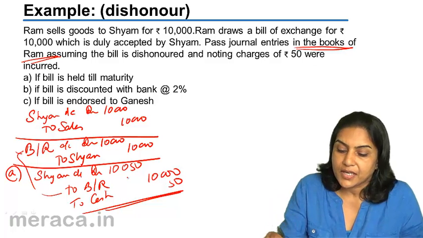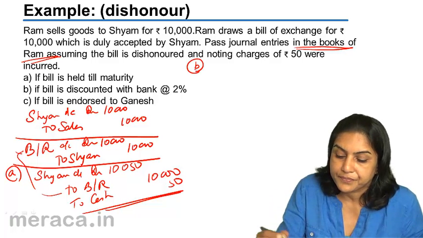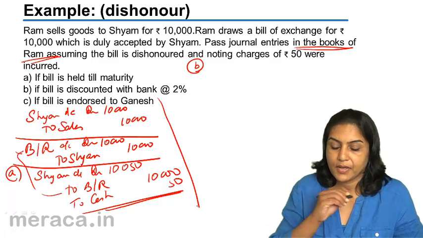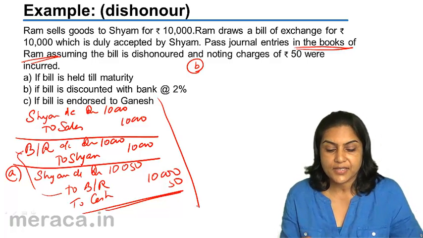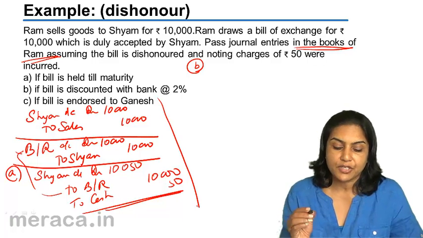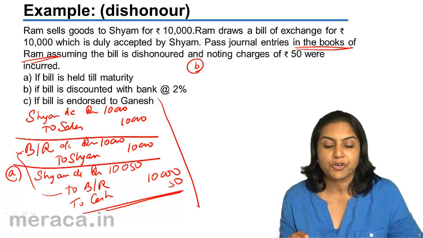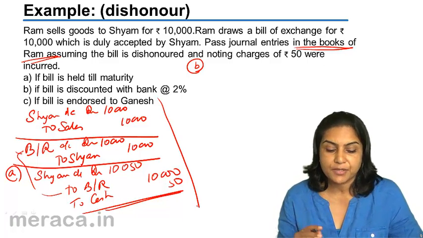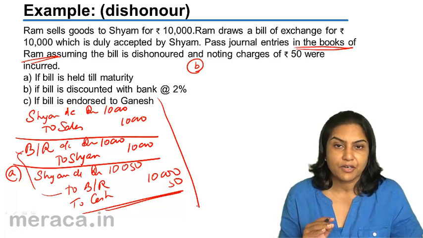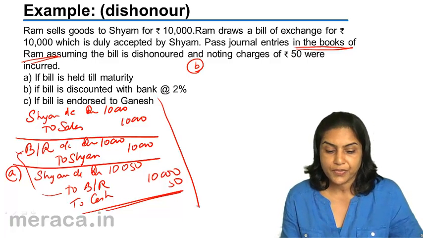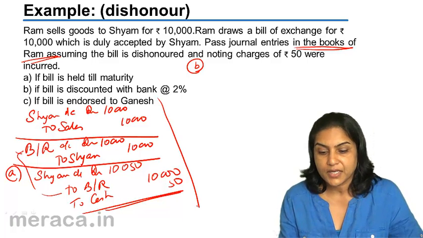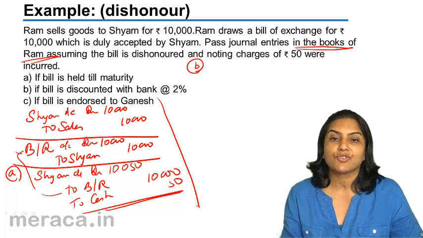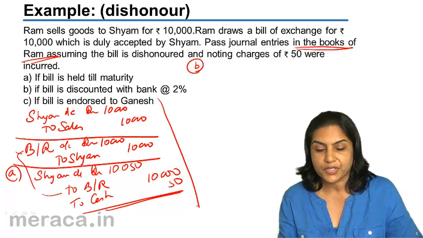What happens in case of option B? In case of option B, again, the first two entries are the same, Shyam account to sales and bills receivable account to Shyam with the amount of 10,000 for sales being made and a bill being received against the dues. Then the bill is discounted with the bank for 2%. As discussed before, 9,800 was therefore received.